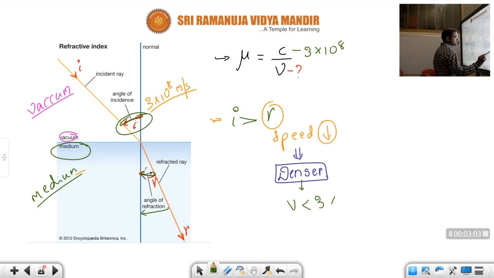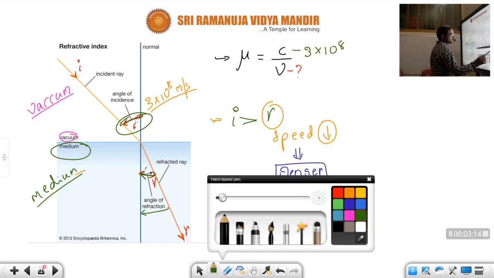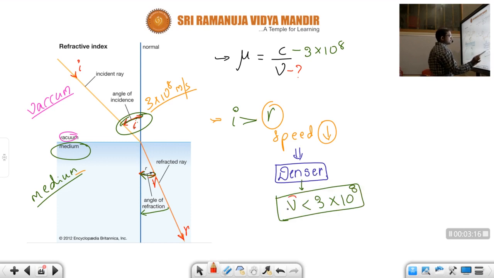We can be sure regarding this value, children, it will be less than 3 into 10 power 8 meter per second. Okay, see, children, here the speed of light in that particular medium we are indicating with V, and its value will be definitely less than 3 into 10 power 8 meter per second, children.